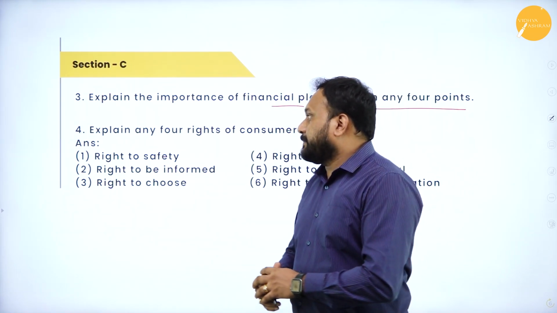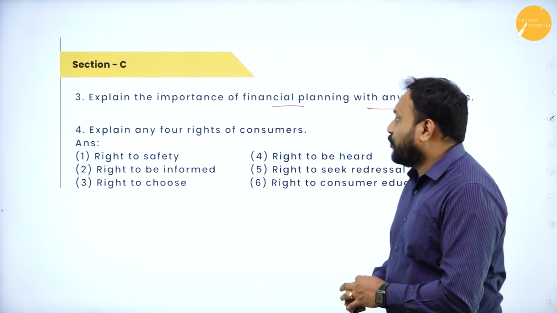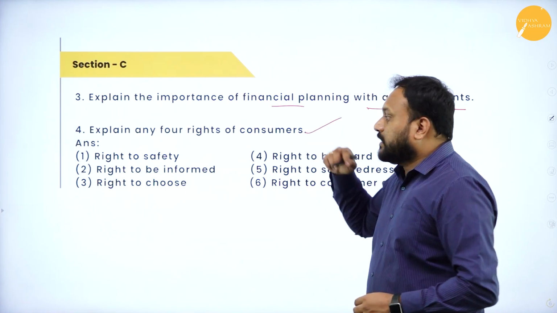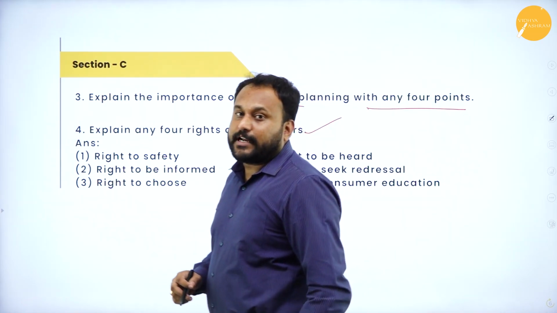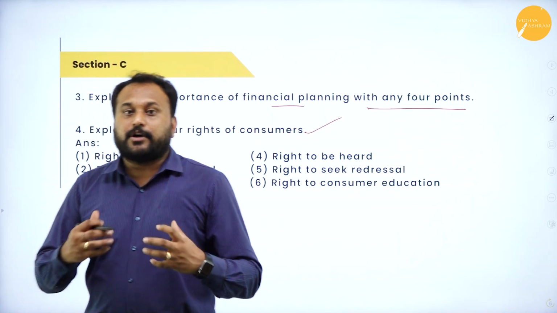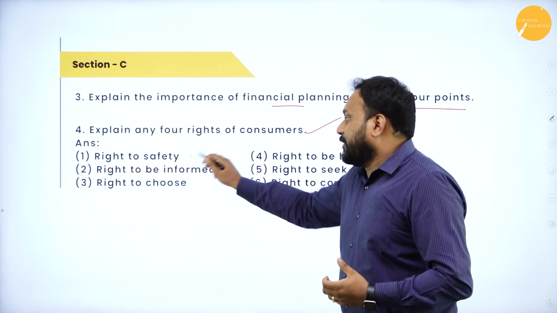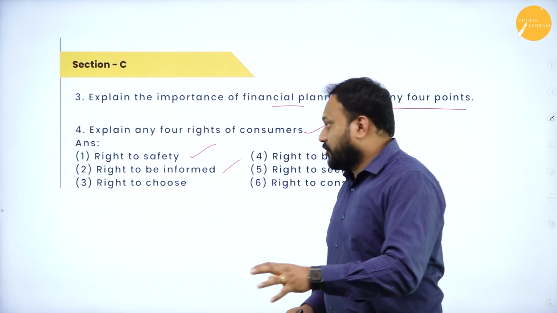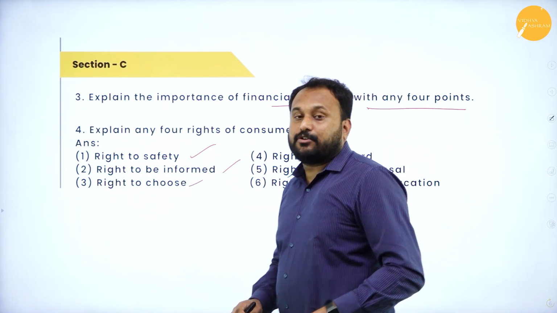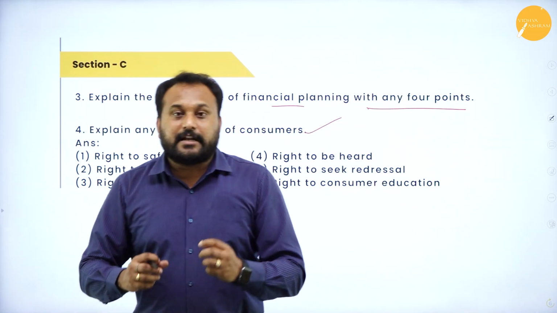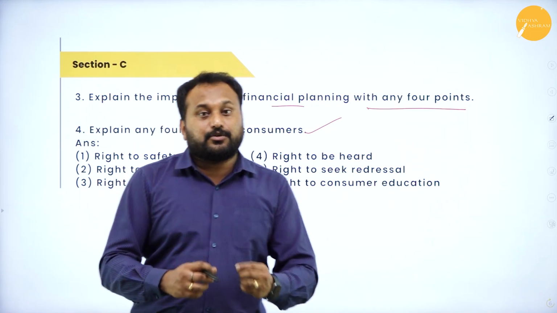The last question of Part C is: explain any 4 rights of consumers. So you are a consumer, and what are your rights? That is what you are supposed to go with. See, the right to safety is your right. Right to be informed about the product is your right. Right to choose. Now nobody can just give you something. It is your right whether you want it or you don't want it.